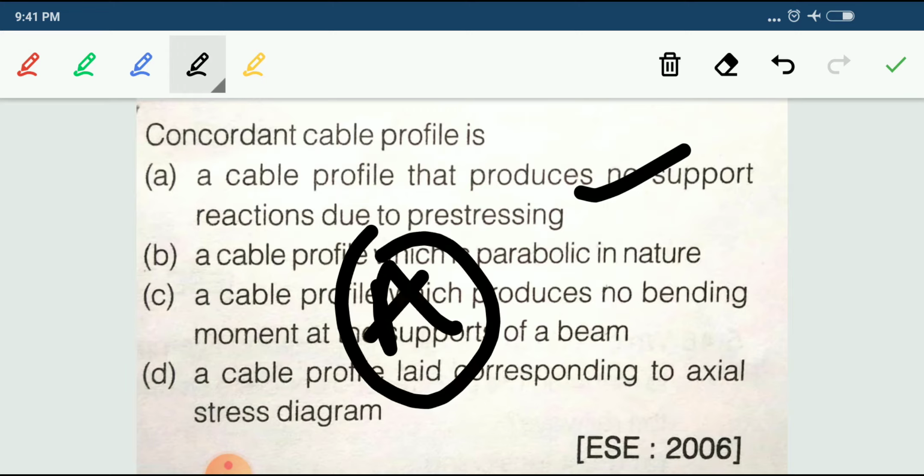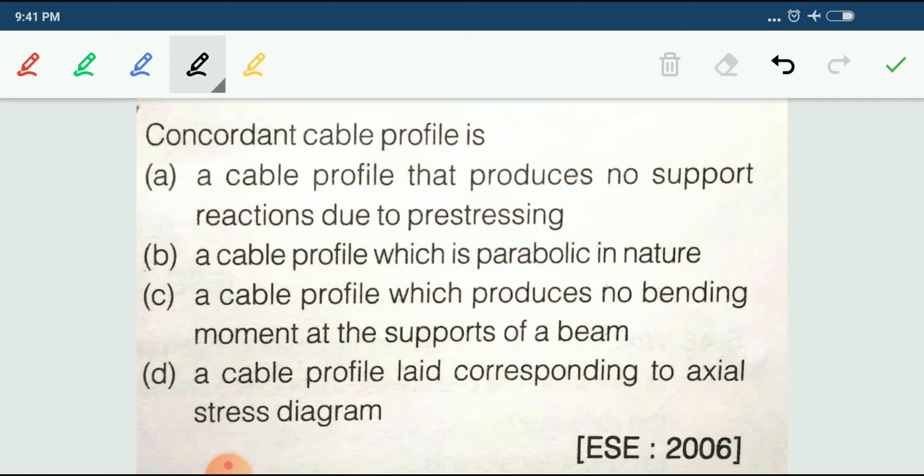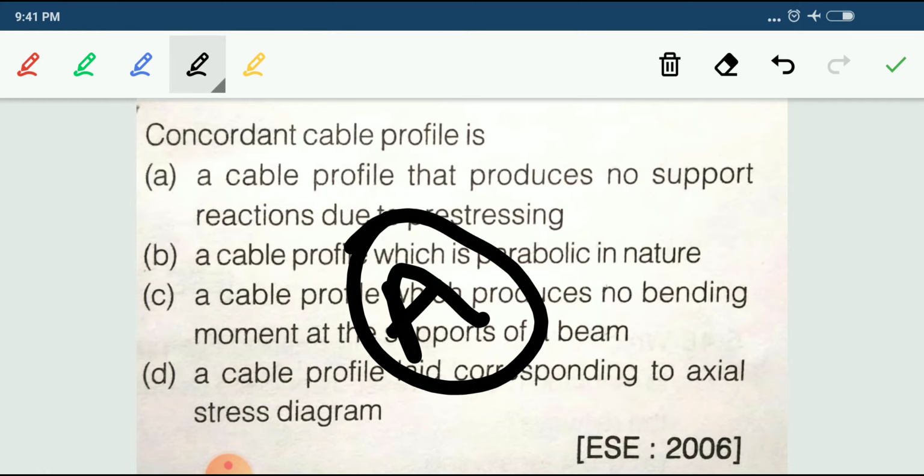It means that when there is no external load, the C line will match the P line. So a concordant profile means that it produces no support reaction due to pre-stressing. The answer for this one is A.